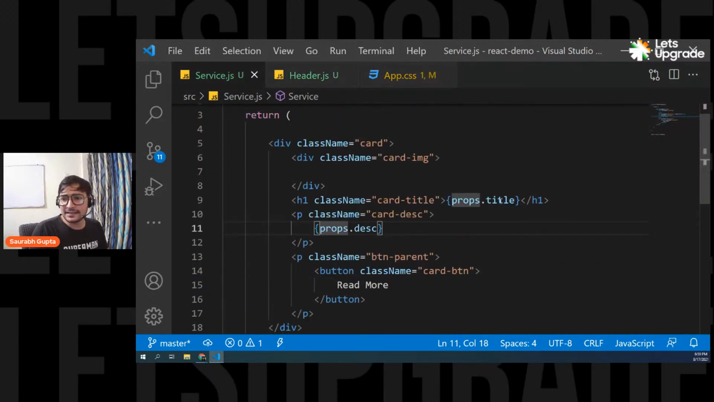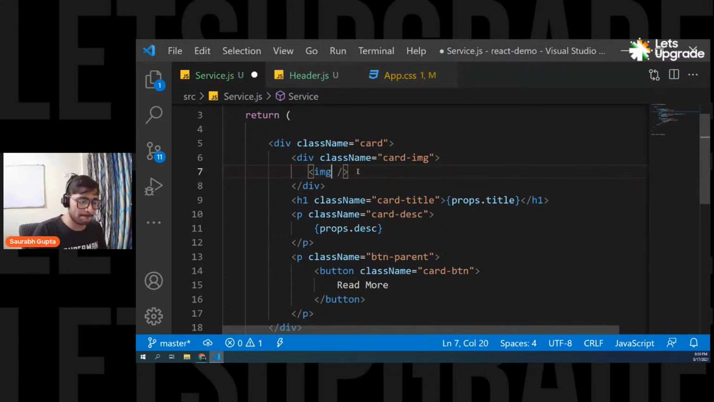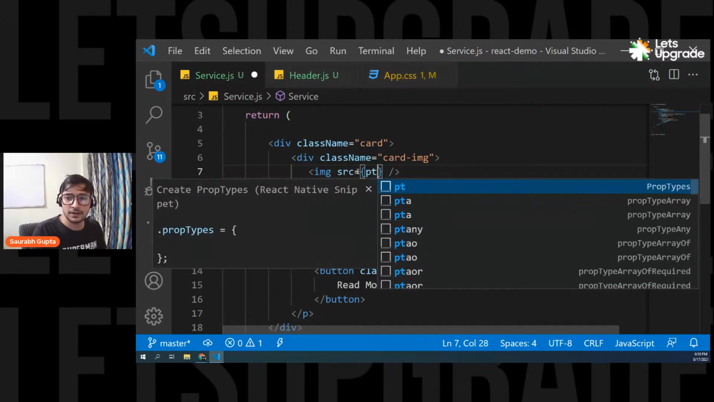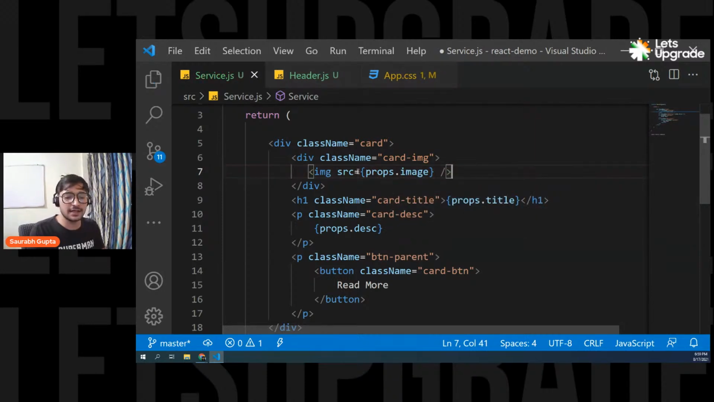So now we are already displaying title and description. Let's also display the image. So let's simply go here and put image src, and in here we simply pass props dot image, and that's it in the src. That's it, props dot image.